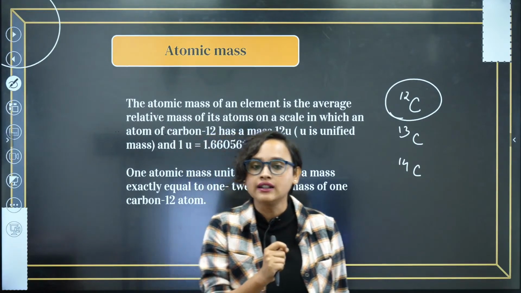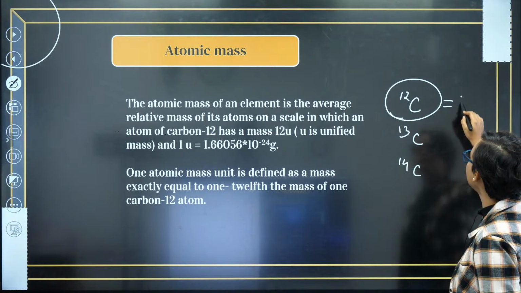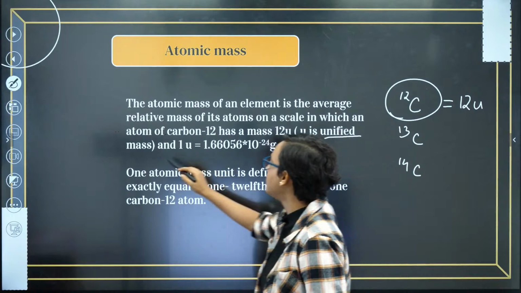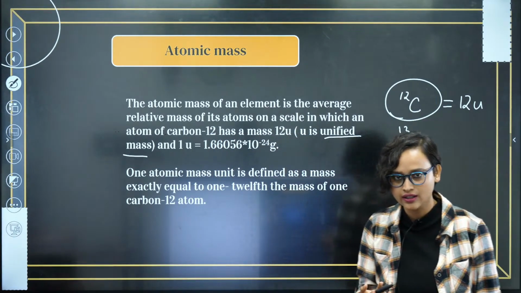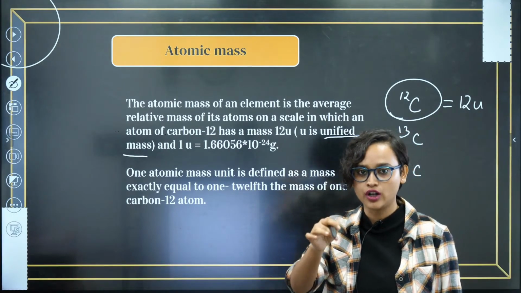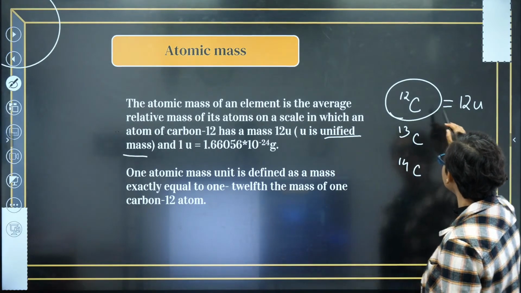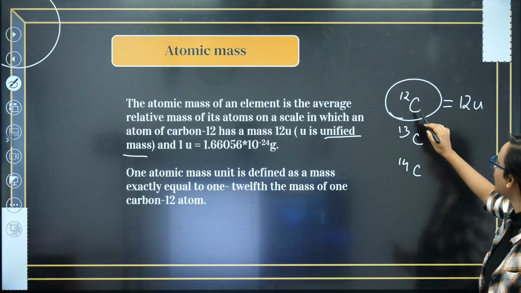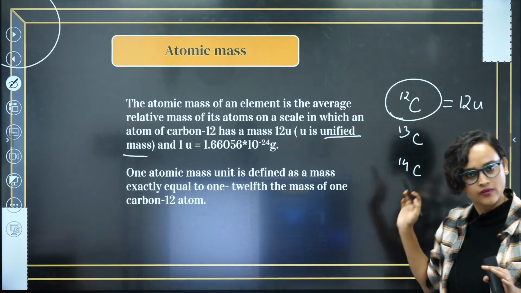And we have considered that this carbon-12 actually has a mass of 12U. What is U? U is unified mass, okay? Alright everybody, getting my point or no? Please let me know whenever you are not able to understand so that I can explain it to you again. So we measured and we found out that this carbon-12 has a mass of 12U.